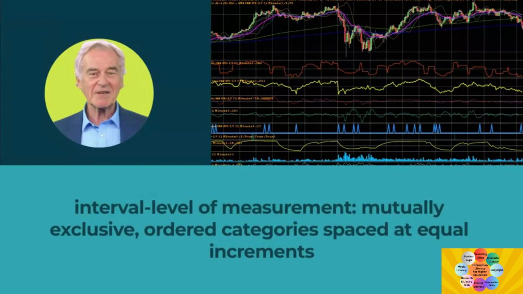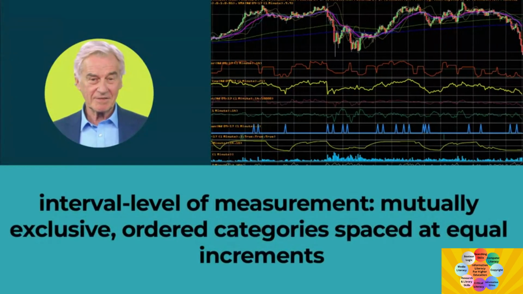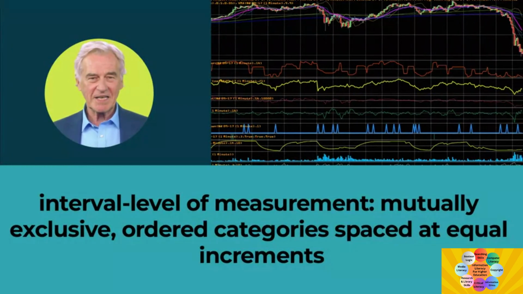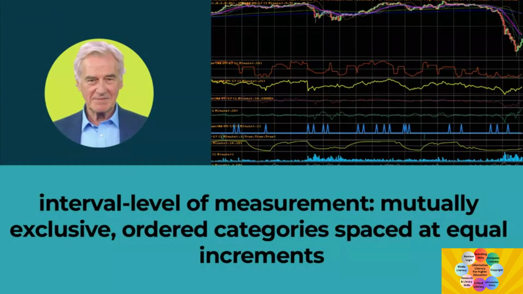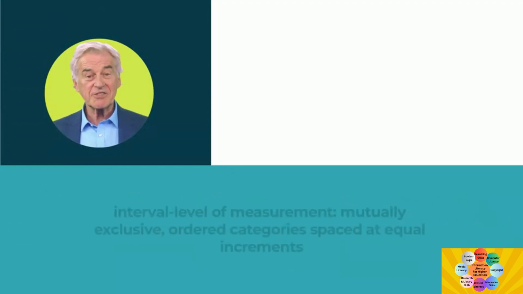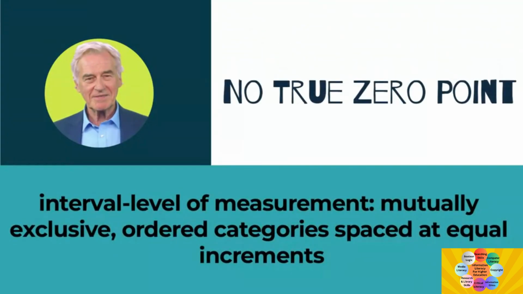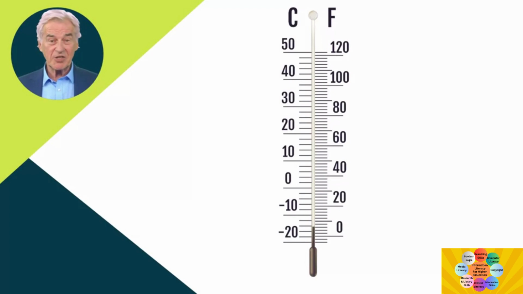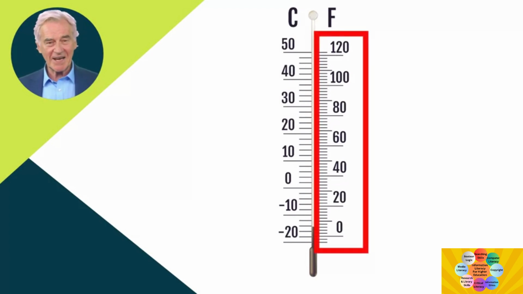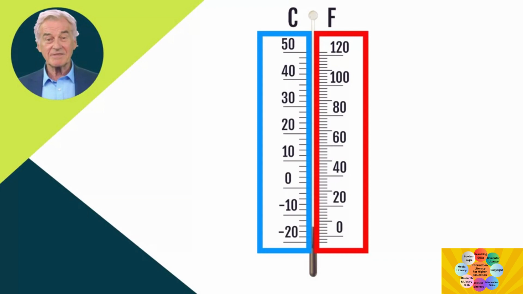On an interval scale, values are mutually exclusive. They have an underlying order, and the increments between values are equal in size. What an interval scale lacks is a true 0 point. Instead, the 0 point on an interval scale is chosen arbitrarily. The classic illustration of interval scales compares the Fahrenheit and Celsius temperature scales. The values on both scales are equally spaced, but 0 is in a different place, well below freezing for Fahrenheit, exactly at freezing for Celsius.